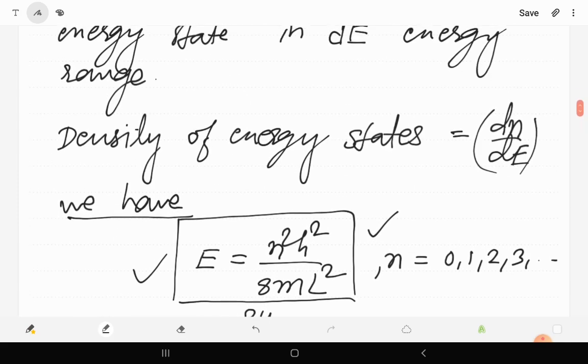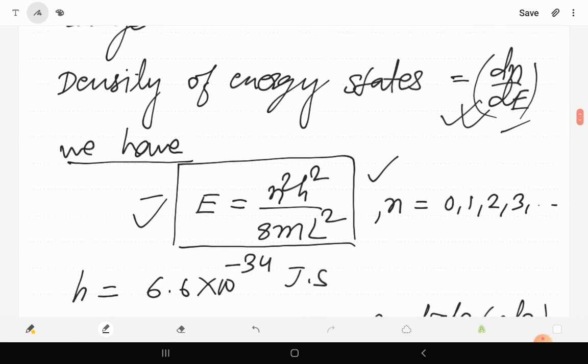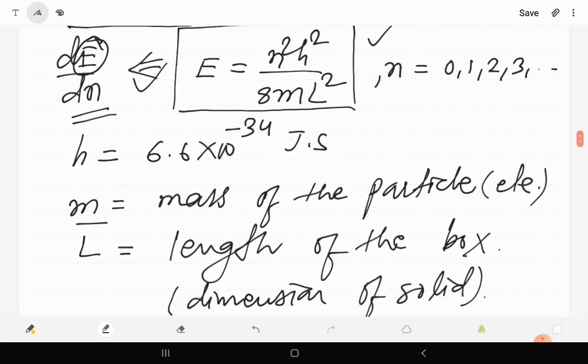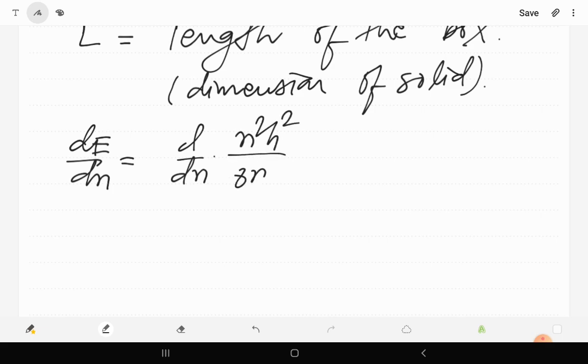Now let us try to find dN upon dE. Before finding dN upon dE, let us first find dE upon dN. From this formula, energy E is going to be differentiated with respect to quantum number n. So dE upon dN will be equal to d upon dN of n squared h squared upon 8 m L squared. By this way we have this value.